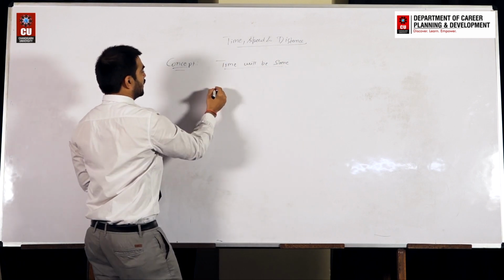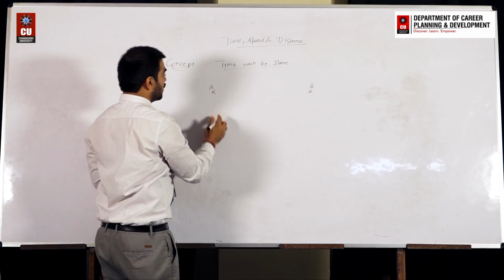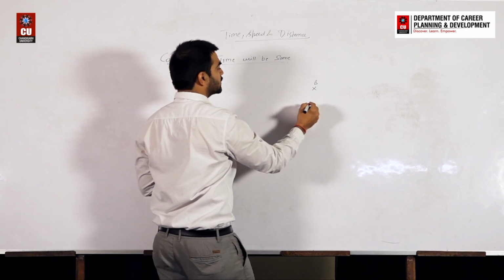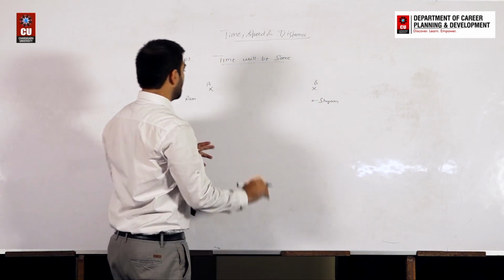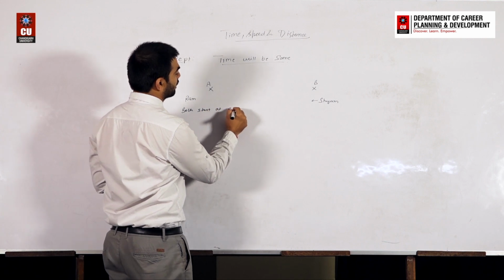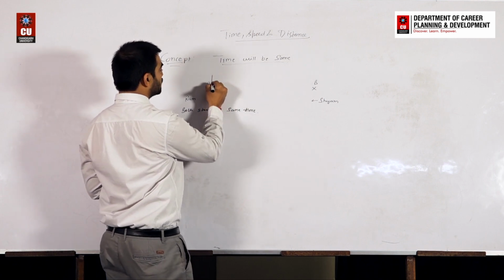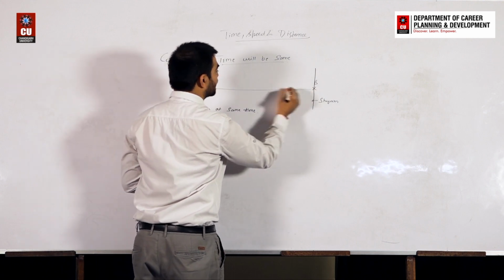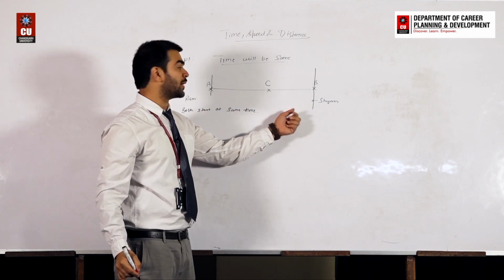for example, if this is point A, this is point B, right? From this point A, Ram starts to move towards B, and from this point B, Sham starts to move towards A. Okay, and they both start at the same time. It means if they both start at the same time, both will meet somewhere between A and B. Let's say this point is C. They both will meet at point C.